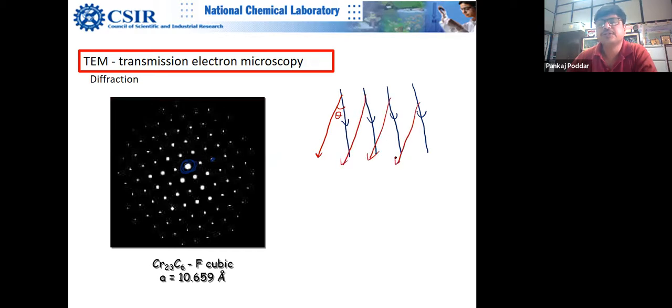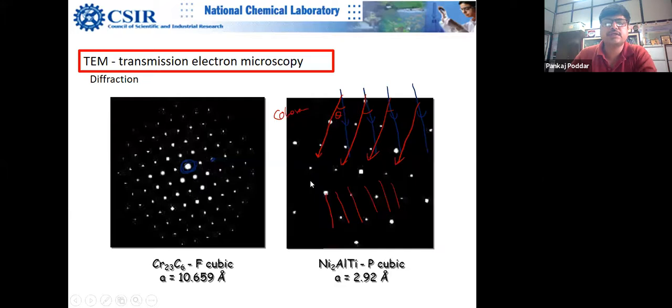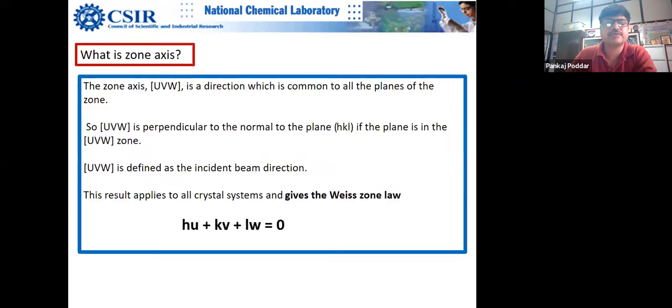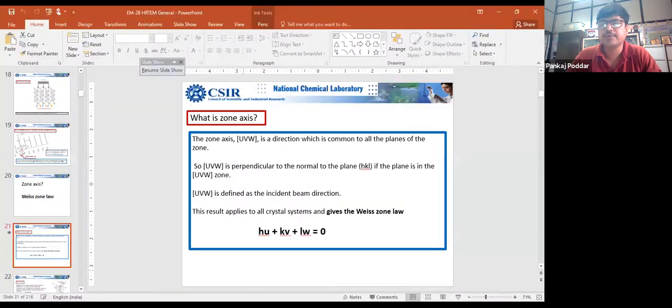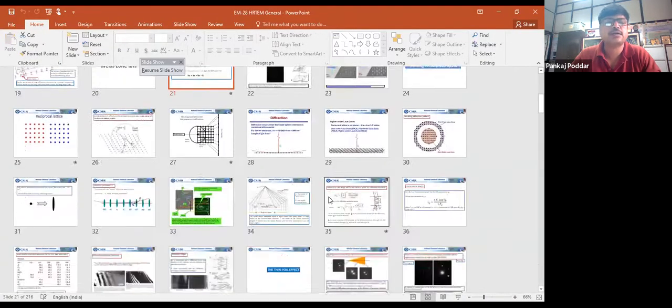If you set the aperture in such a way that you allow both, there is a phase difference between both these waves, right? These waves are coherent waves, and so they have a phase angle. If you allow them to interfere with each other, then you will get these interference patterns like bright, dark, bright, dark, bright, dark. So that's what you see in the HRTM. I don't have a picture right now of HRTM. Let me see. But I will be teaching you entire.